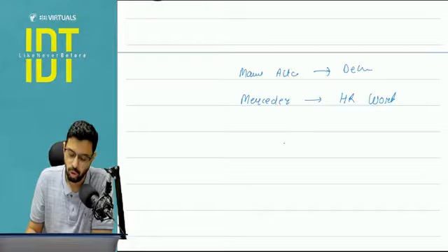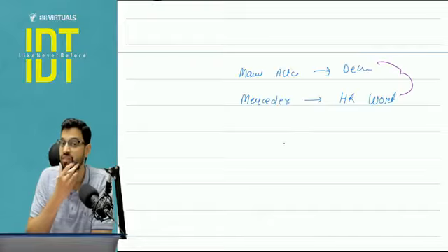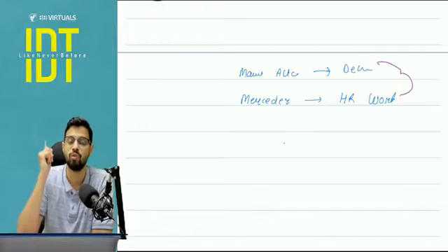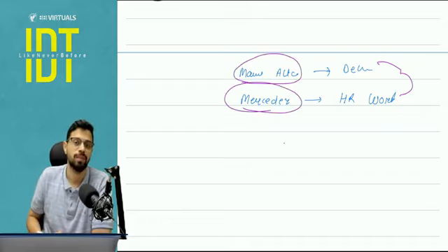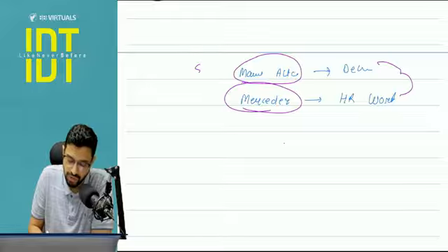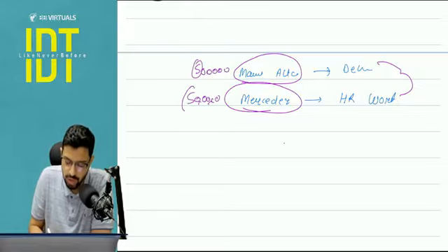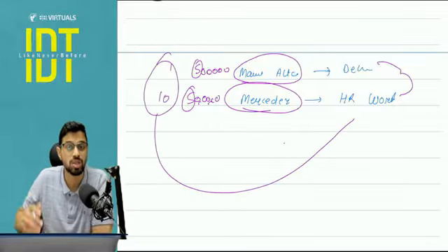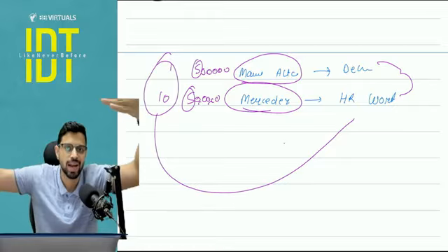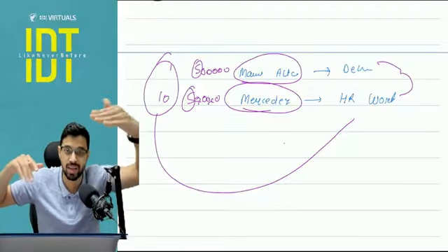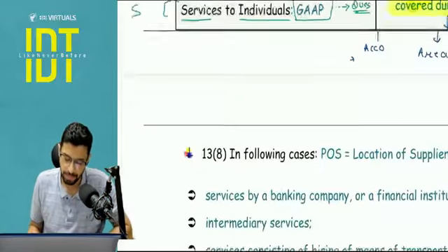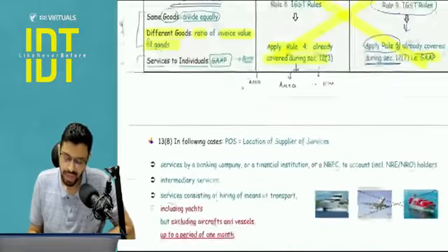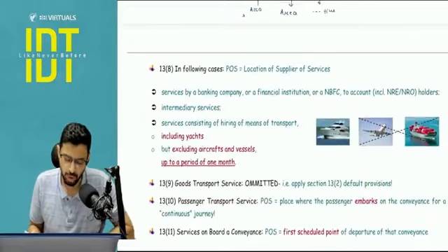So here, the ratio of Delhi and Haryana, the valuation that you have to divide, the place of supply that you have to divide, for that you will be using the ratio of invoice value of the car. So for example, Maruti Suzuki is 5 lakh rupees, and let's say this is 50 lakh rupees. So here you will use 5:50, 1:10 ratio for the purpose of distributing your valuation into Delhi and Haryana. Accordingly, Delhi will get its own share of revenue, and Haryana will get its own share of revenue. Is this clear? Next. A similar example you can find in your ICM material also if you want to cover.